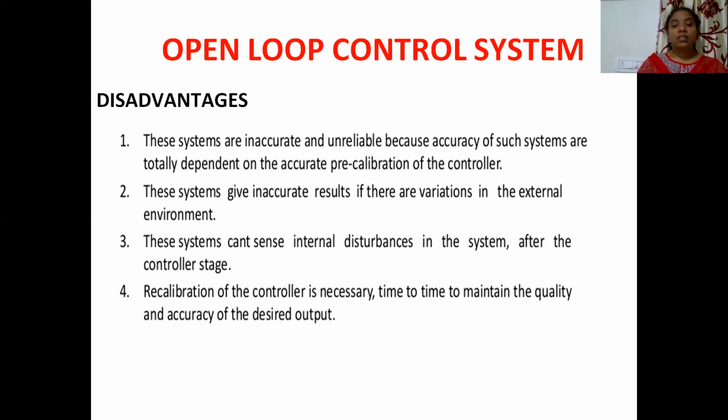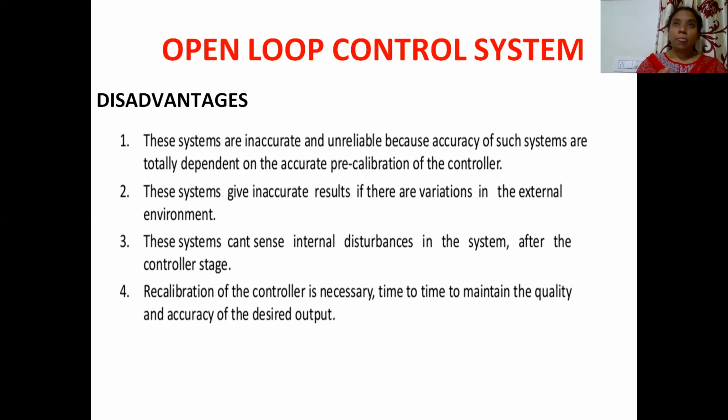Next thing is, these systems can't sense internal disturbances in the system after the controller stage. In the block diagram, we have seen that there is a controller, then the controller gives its output to the plant, then the plant is going to act. All these things we have seen, isn't it?